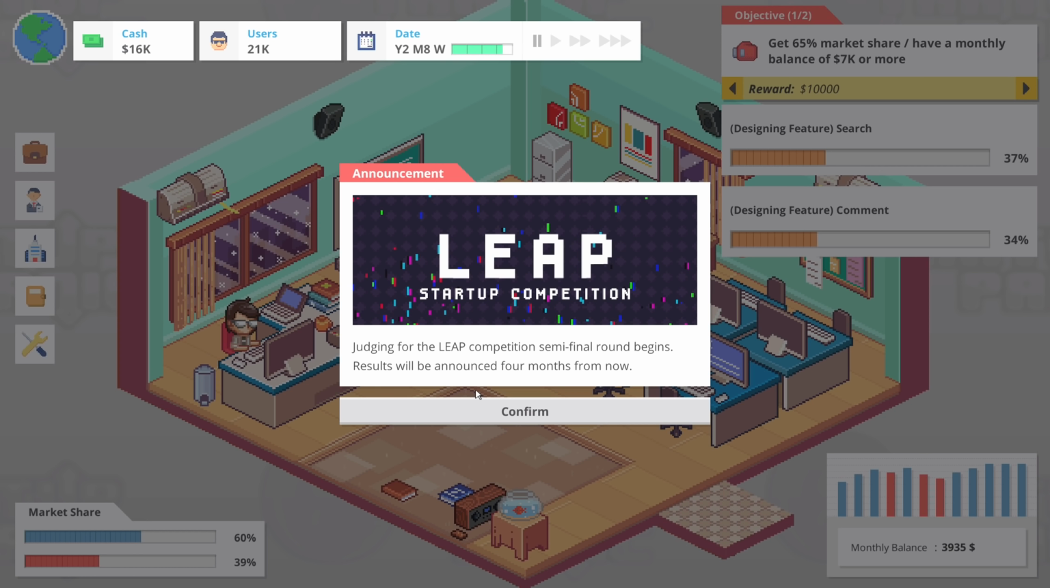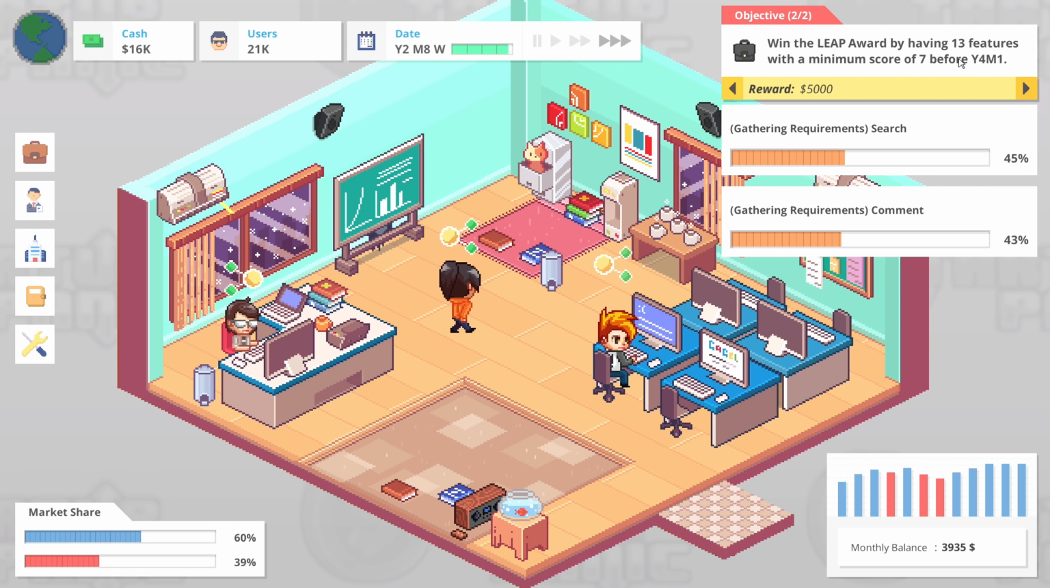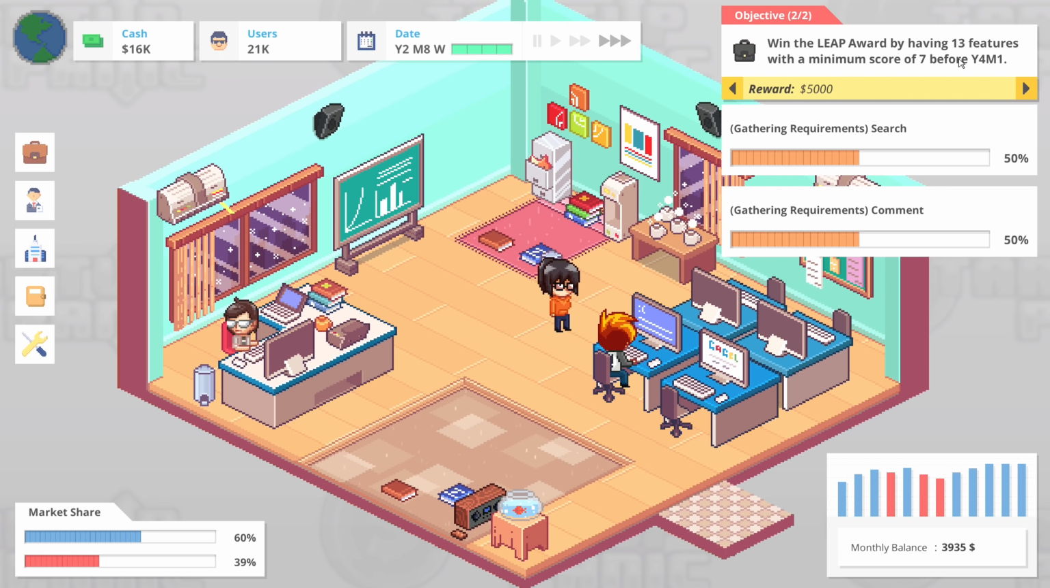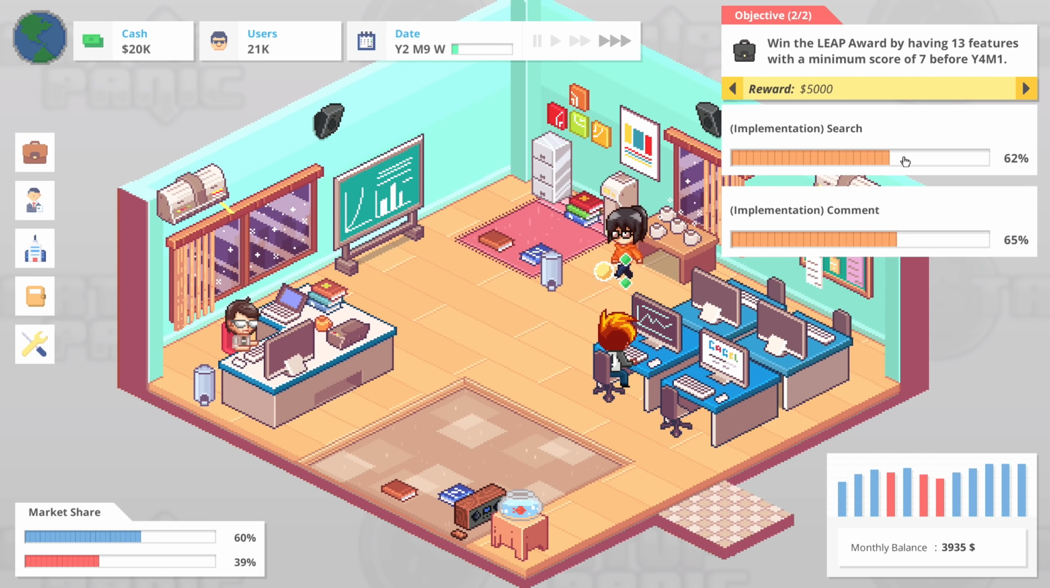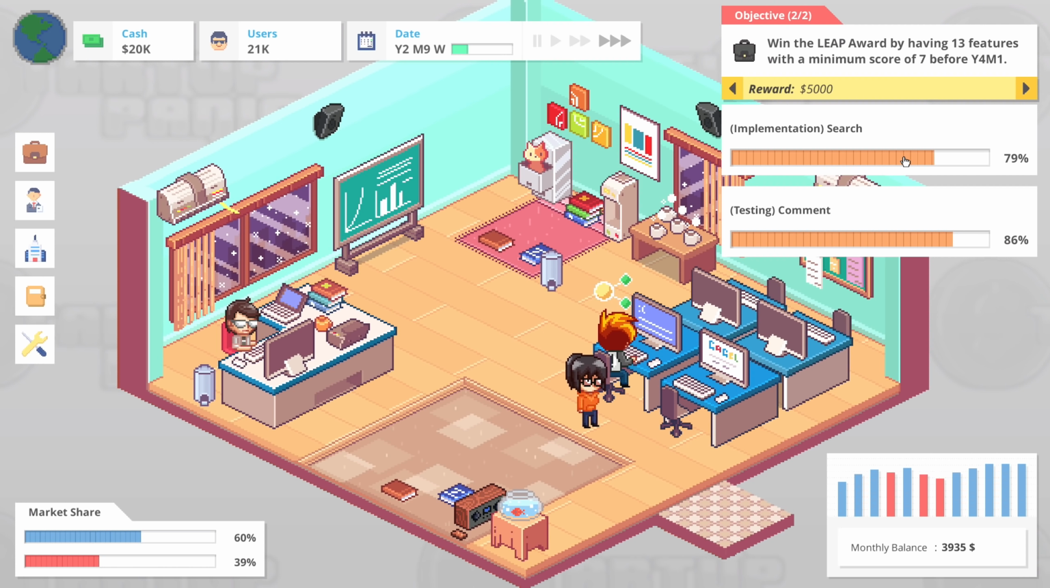And let's see. Judging for the semifinal round begins. Results will be announced 4 months from now. Now, we do need 13 features. I think we need maybe 2 more after search. So we might need to prioritize making some new features. Even if they don't end up being stellar, I think we might need to look into that.